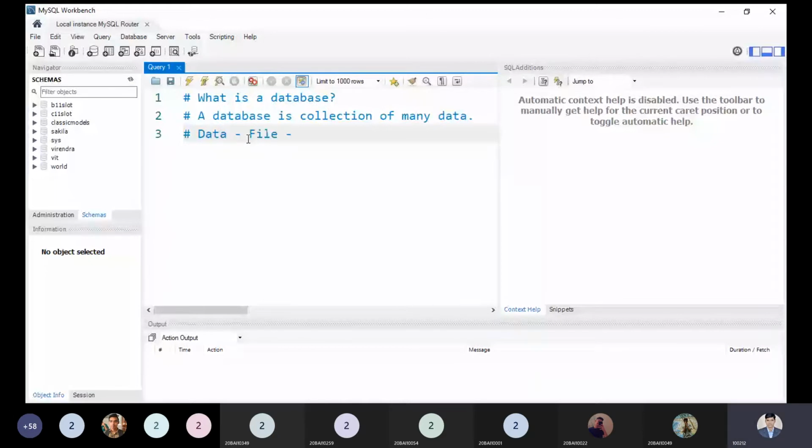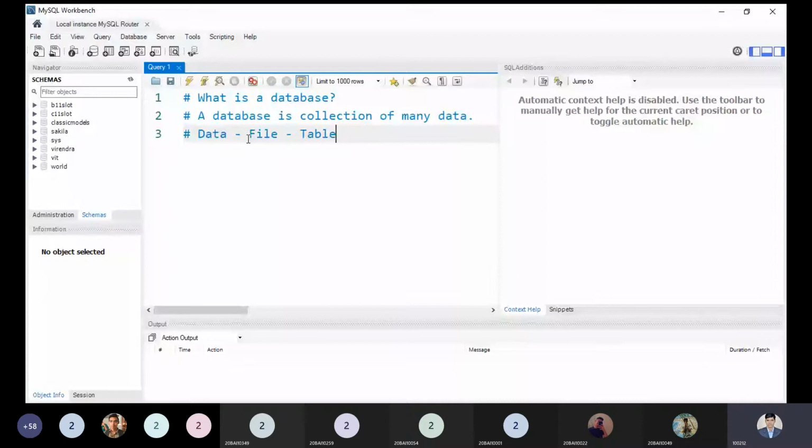In technical terms, we are talking about the file or the table. So what is a table? A table is information which contains the records or data in two ways: records or rows, and columns, attributes or fields, as we have discussed.